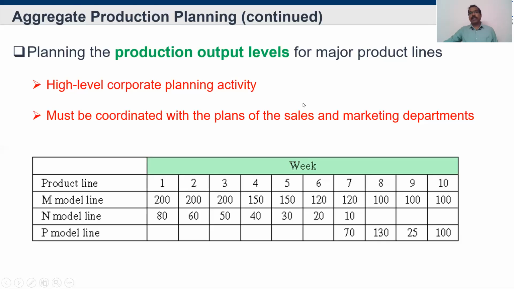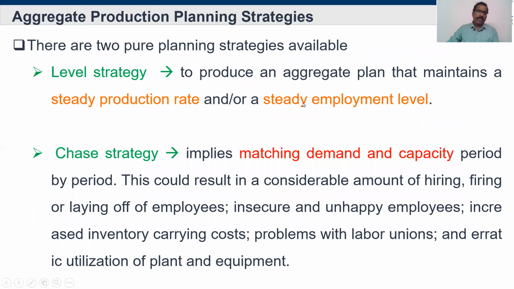That is aggregate production planning. Then there are strategies available in aggregate production planning. There are two strategies. One is the level strategy. The other one is the chase strategy.